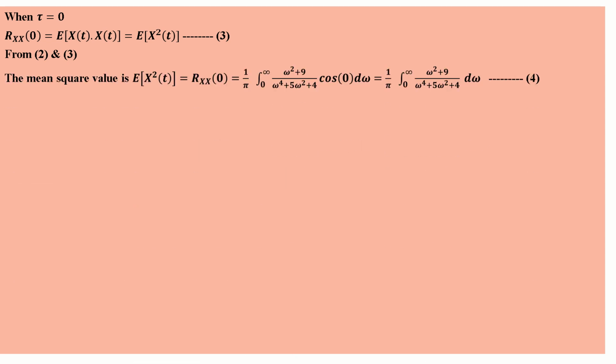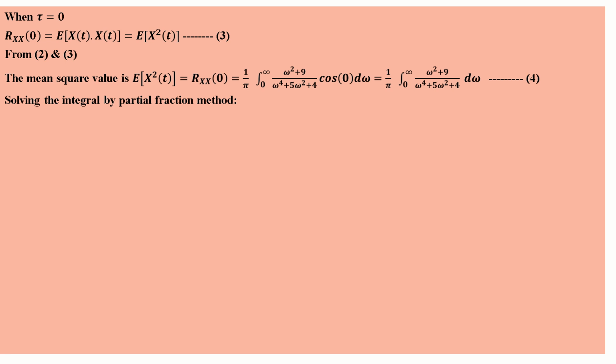From 2 and 3, the mean square value, expected value of X square of t, is equal to R_X of 0, which is equal to 1 by pi integral 0 to infinity (omega square plus 9) by (omega power 4 plus 5 omega square plus 4) into cos of 0 d omega. Since cos 0 is 1, this is 1 by pi integral 0 to infinity (omega square plus 9) by (omega power 4 plus 5 omega square plus 4) d omega. That is equation number 4.